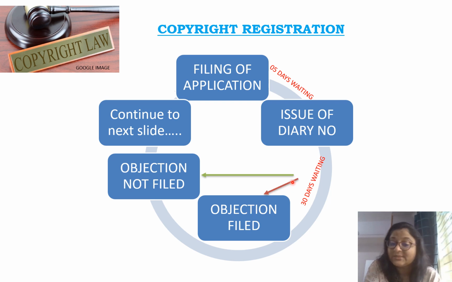And what can be the second option? The second option can be objection not filed. So after the issue of the diary number and waiting of 30 days, two options will come. First, there will be an objection filed, that is a third party objection, or there will be no objection filed. Now we will see in our following slides what can happen if there is an objection filed, or what can happen if there is no objection filed.